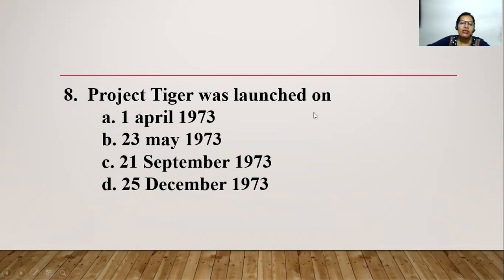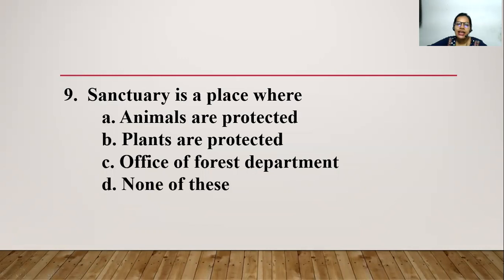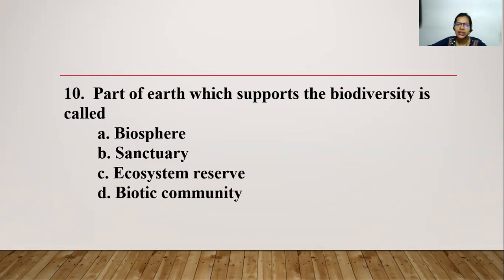Now, Project Tiger was launched on 1st April 1973. Please remember this one. So the answer is 1st April 1973. Sanctuary is a place where animals are protected, plants are protected, office of forest department, none of these. So obviously it is the animals are protected.